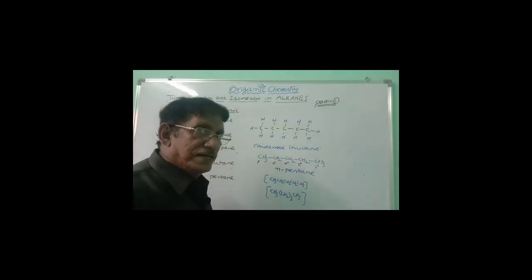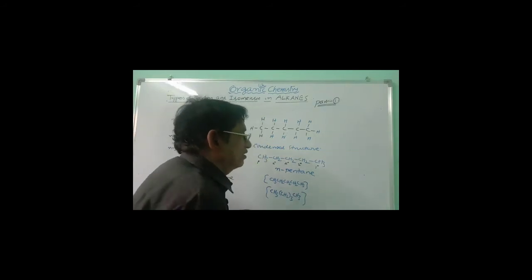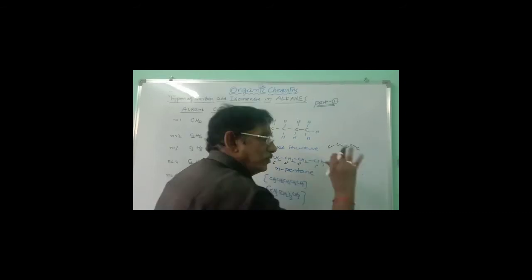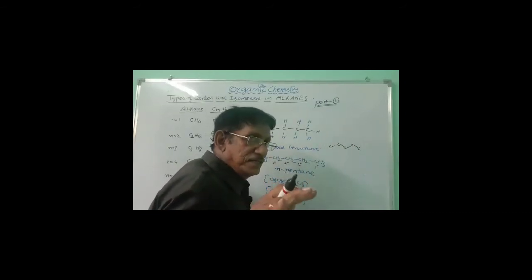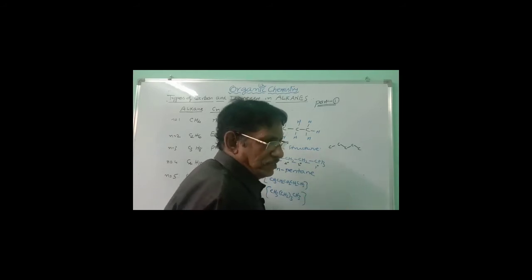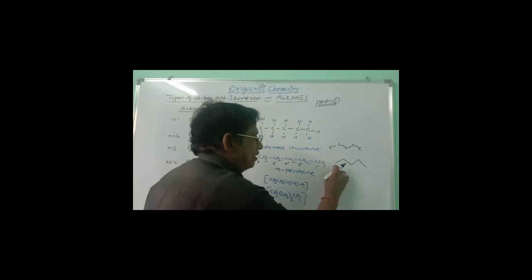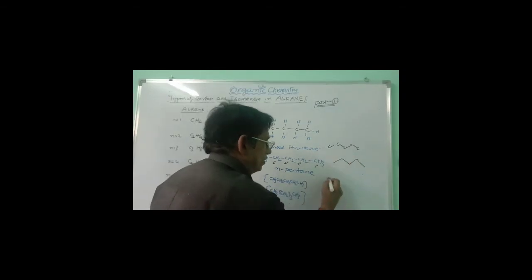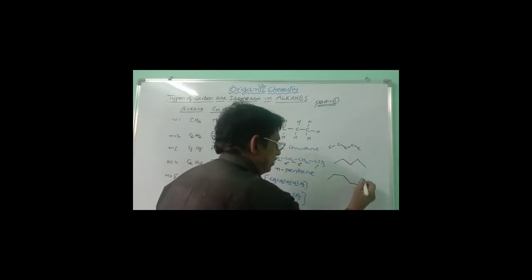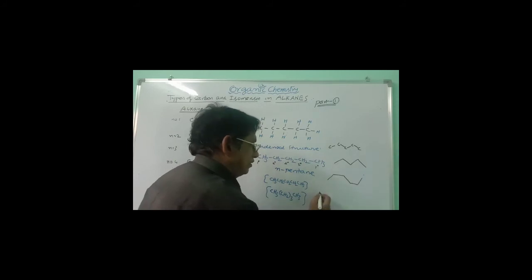If you want to write the line structure, there are 5 carbons. You can write in this manner: 1, 2, 3, 4, 5. You need not write carbons in the line structure. They are unseen. Hydrogens are also unseen. This is the way. You can write any manner.